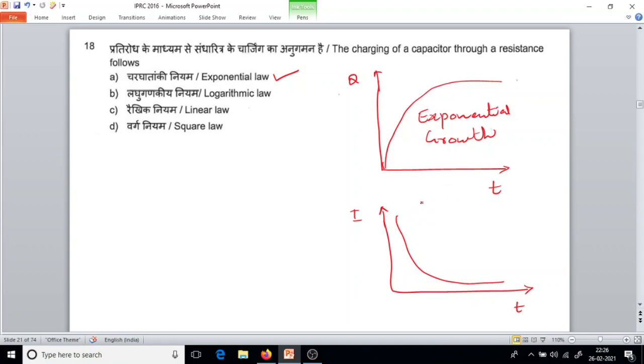Similar curves you will get for the inductor also: exponential decay of current.